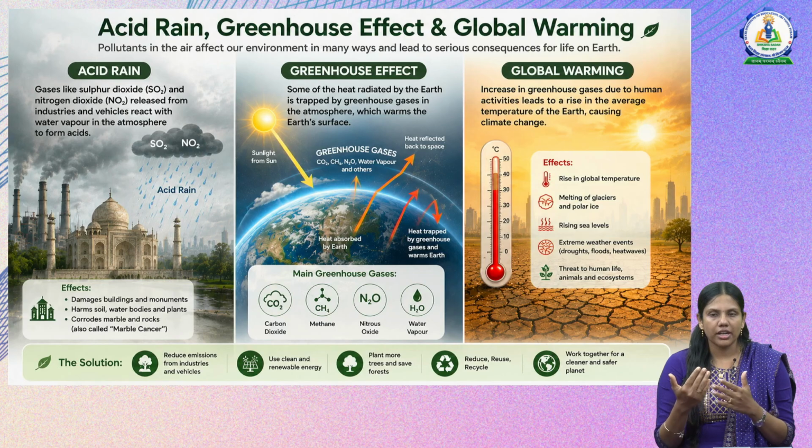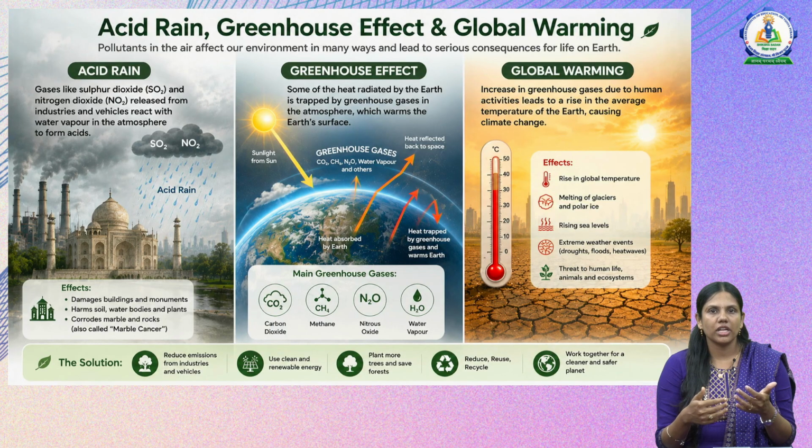When these are released from industries or vehicles, they react with the water vapor, that is H2O, in the atmosphere and form sulfuric acid and nitric acid, and these cause acid rain.